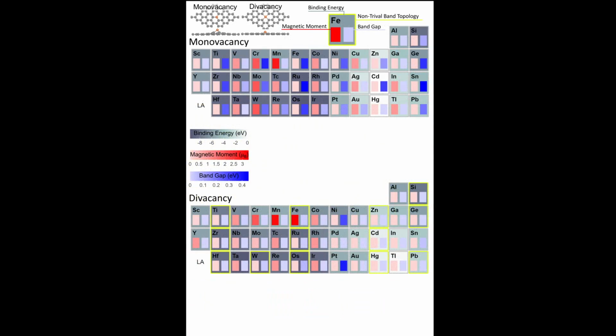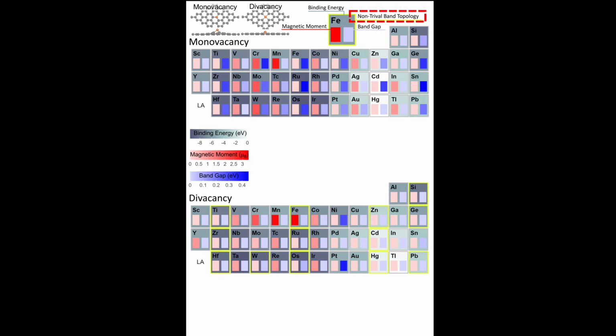To begin answering this question, we performed an extensive series of first-principles density functional theory calculations. A large swath of the periodic table was selected, and we investigated these elements as impurities at single and divacancy sites in the graphene. The calculations reveal the binding energies, electronic and magnetic properties, and band structures predicted for each